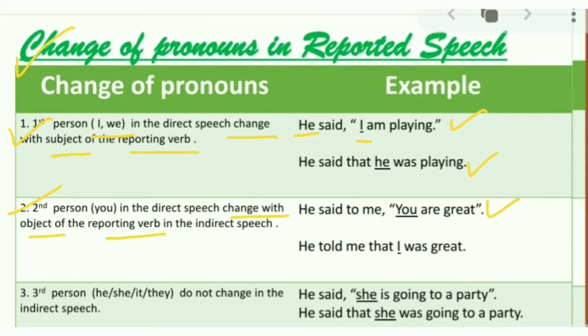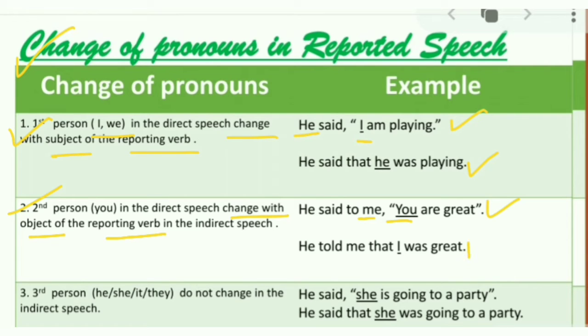Here you check the subject in reported speech, that is second person you, and it will be changed with the object of the reporting verb, that is me. But we want to use it as subject, so me will be converted into I, because me is used only as object.